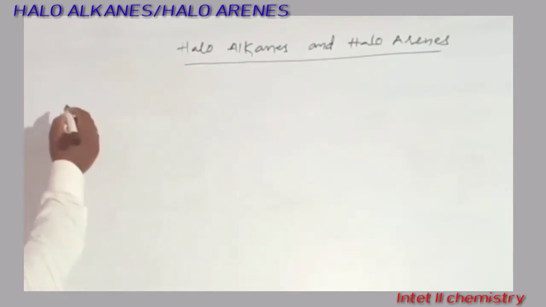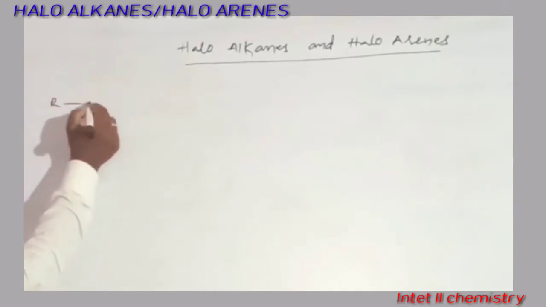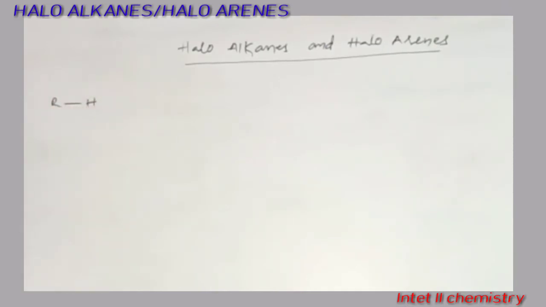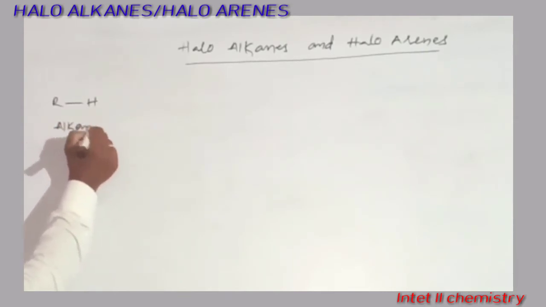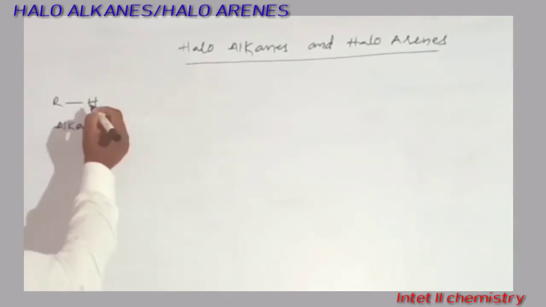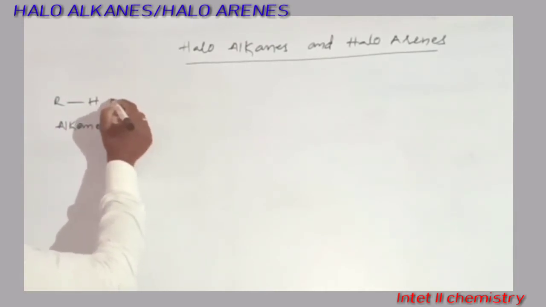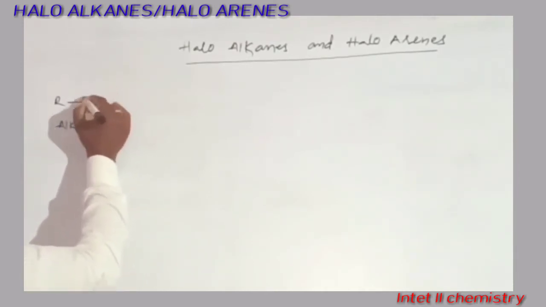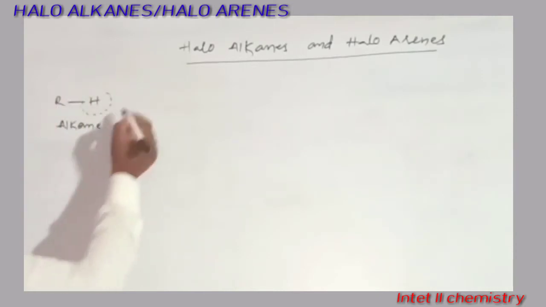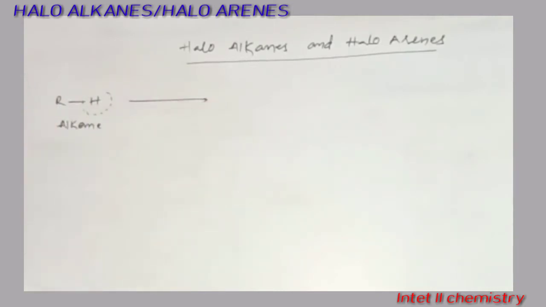Suppose, for example, you consider RH. We consider it is an alkane. In this alkane, one hydrogen atom is replaced by the halogen atom.